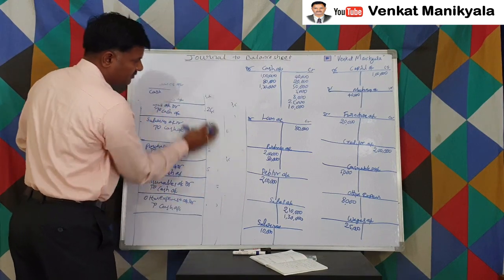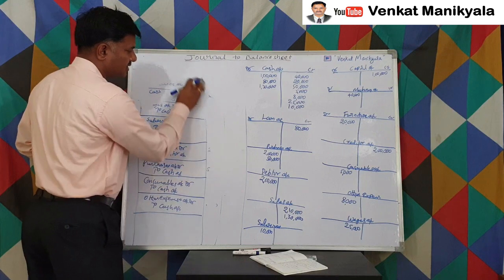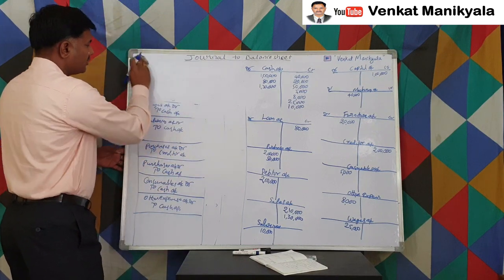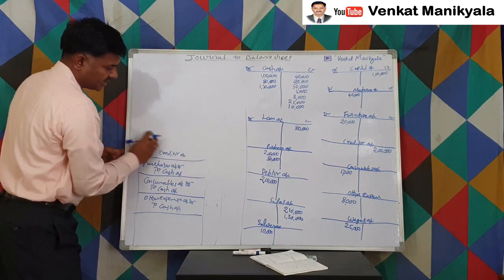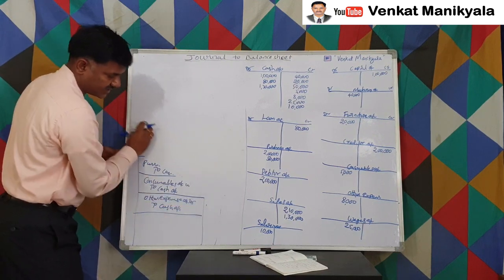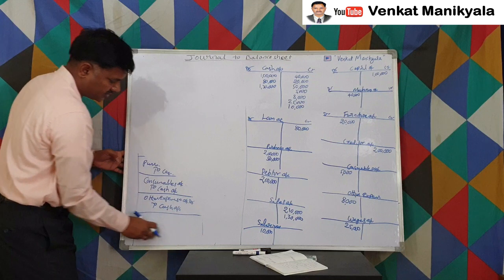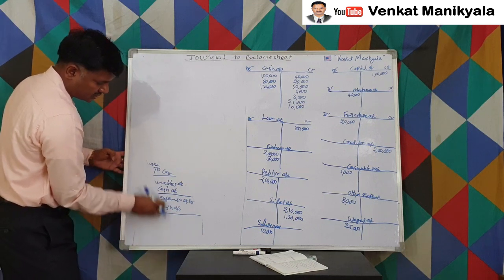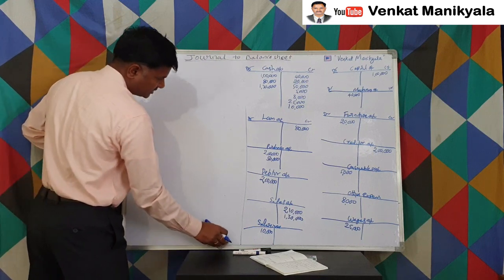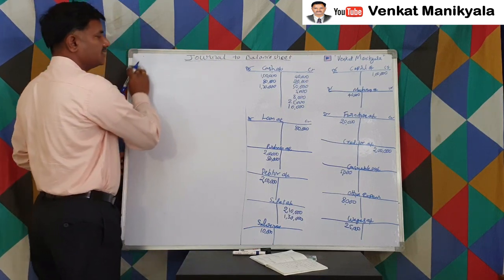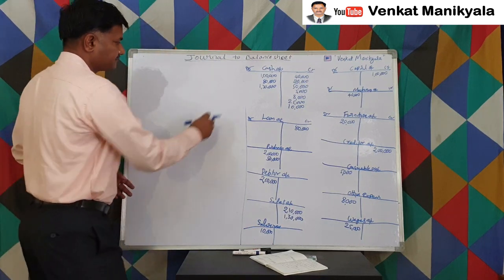And after balancing all the ledger accounts, we have to prepare one sheet, that is a trial balance. So the trial balance is a statement, right? When we prepare a trial balance, there are no general entries required. There is no amount, nothing is a business transaction. That is only a statement we prepare, right?